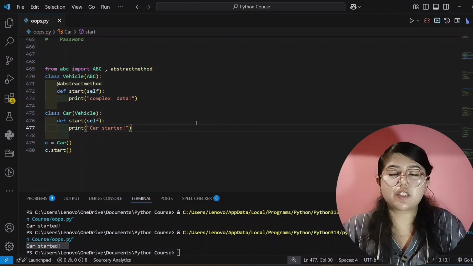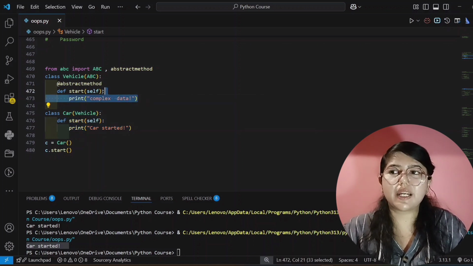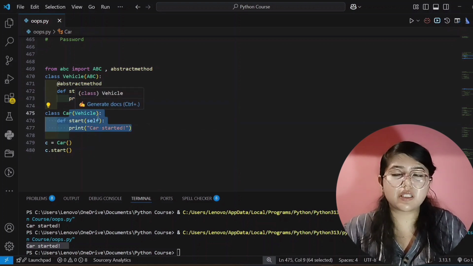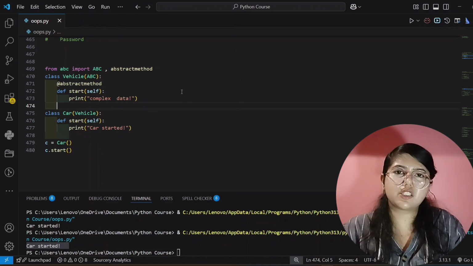So in short, I will explain what abstraction is. If you only want to use this child part, you can directly use it and it will hide this parent one. If you only want to use this parent one, it will hide this child. It is not removing this, it is only hiding for now. So this is called abstraction.